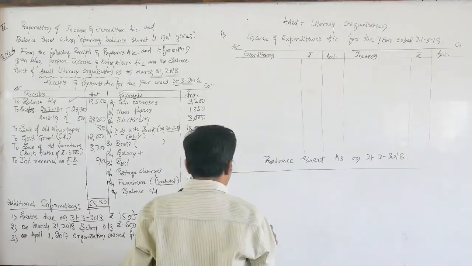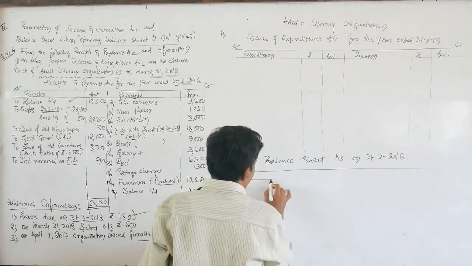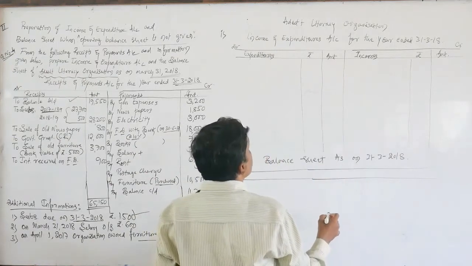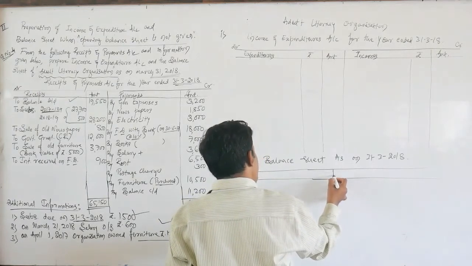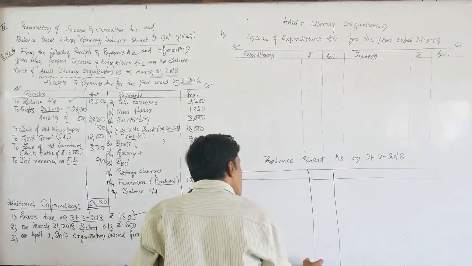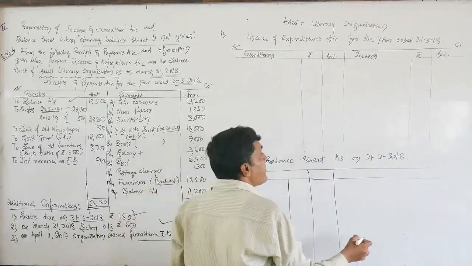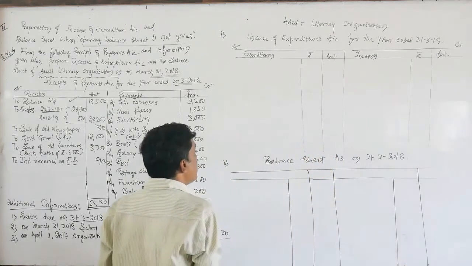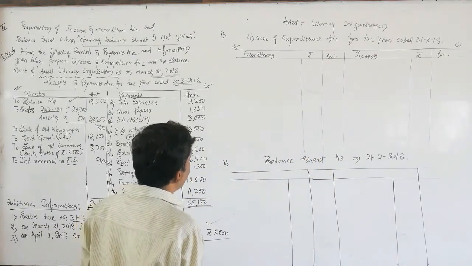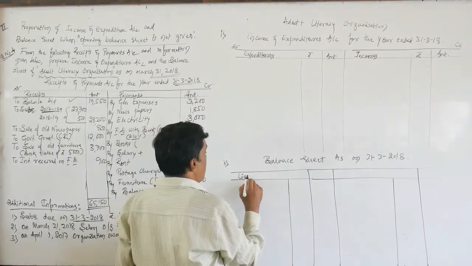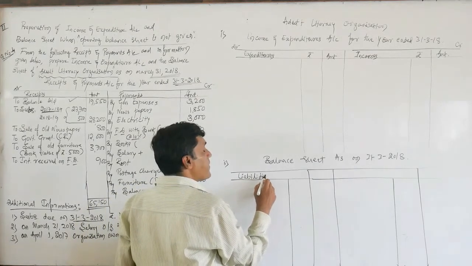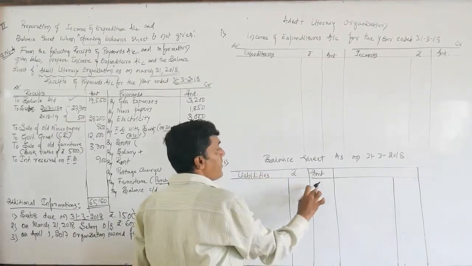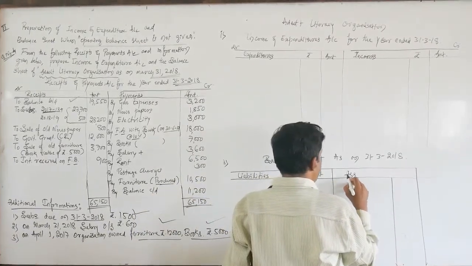Dear students, today we are preparing this problem, preparation of income and expenditure account and the balance sheet. The opening balance sheet is not provided, so that is the reason we prepared the opening balance sheet at the beginning. With that we ascertained the opening capital fund. So this is the liability side. As you all know, here again it is inner column and outer column. Assets.